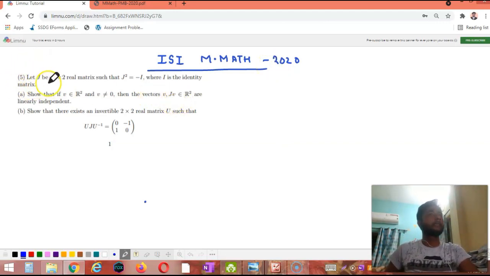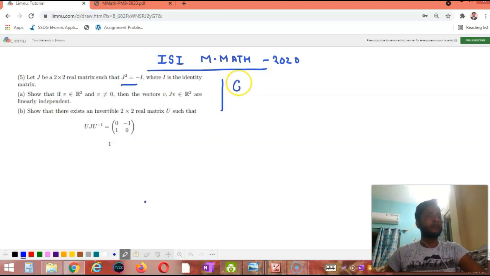The question says: let J be a 2 cross 2 real matrix such that J squared equals minus I, where I is the identity matrix. Show that if V belongs to R2 with V not equal to 0, that is V is a non-null vector in R2, then the vectors V and JV are linearly independent. Mind it, J squared equals minus I.